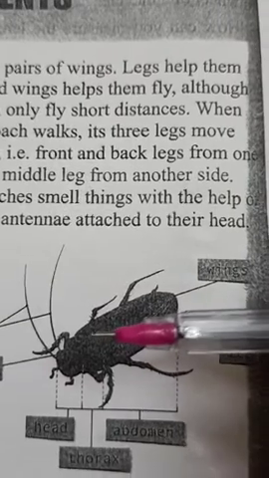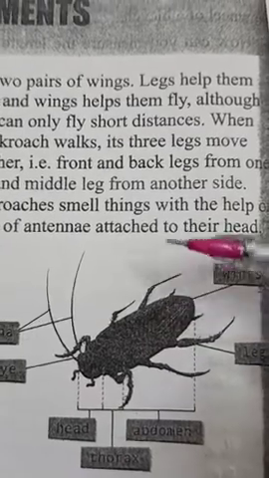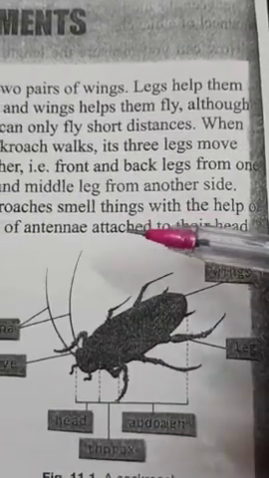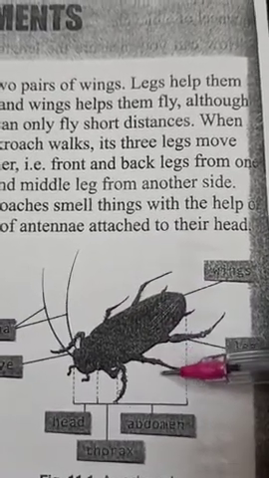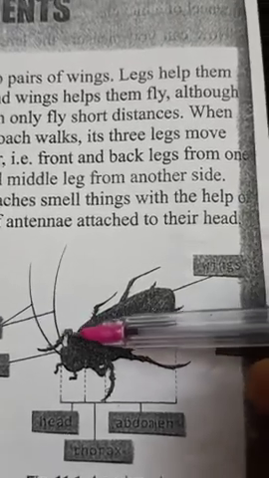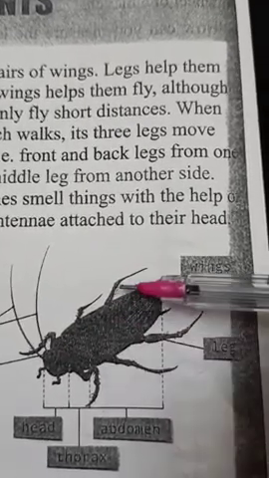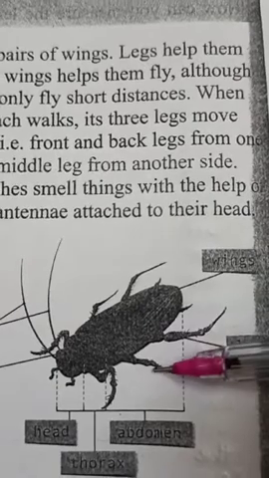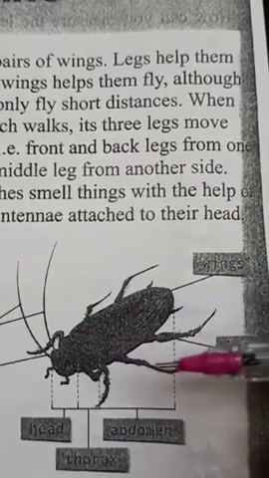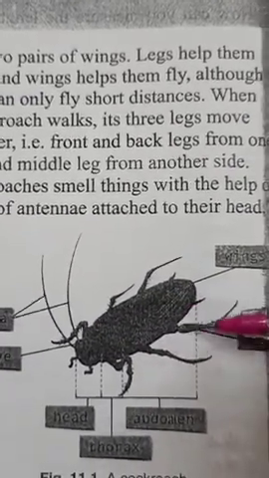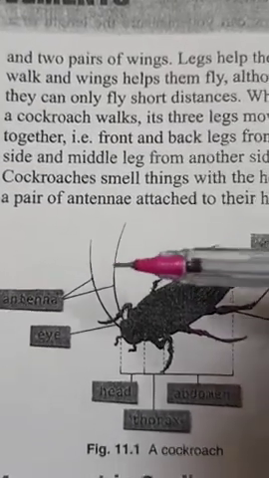Front and back legs from one side, means this leg and this leg, and the middle leg from the other side. When the front and back legs move, the middle leg of the other side starts moving. So these 3 legs walk together, and then these 3 legs walk together. In this way a cockroach can walk.